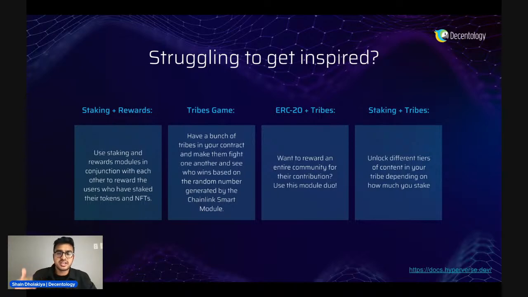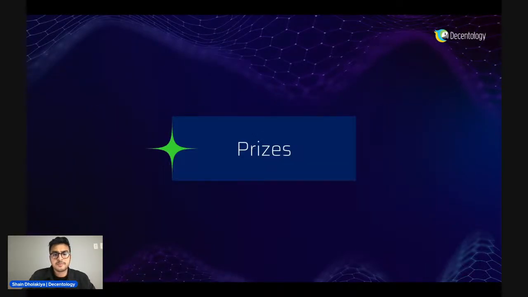This could actually fit into staking, tribes, and even rewards. Say you want a different tier system where, depending on how much a user stakes, you can see different information about the tribes. Very cool, very neat stuff. You could do all sorts of things with these modules.